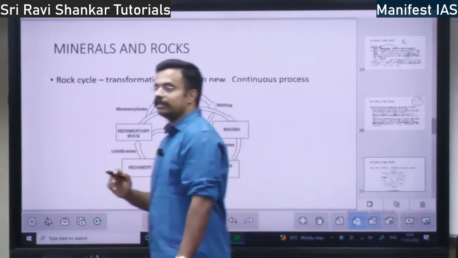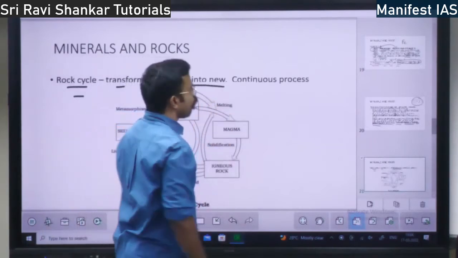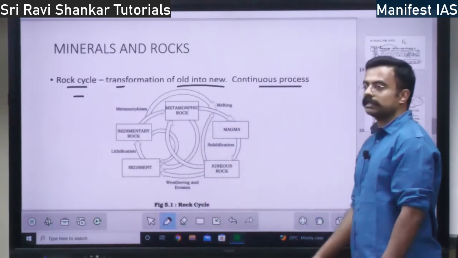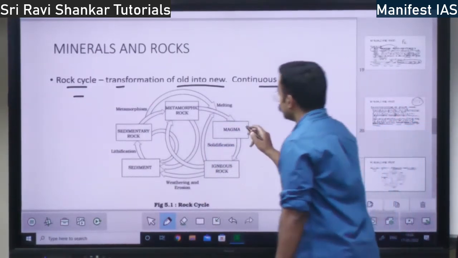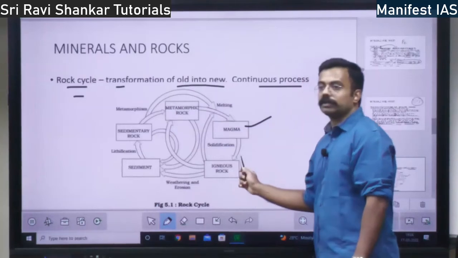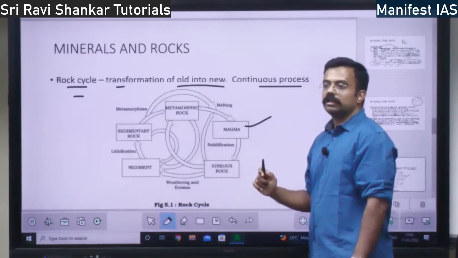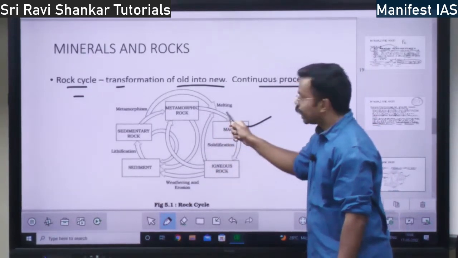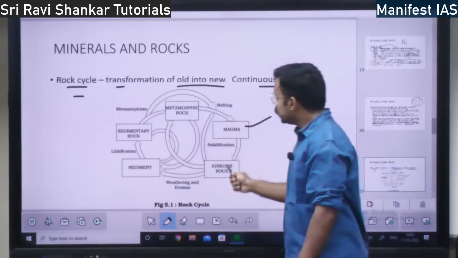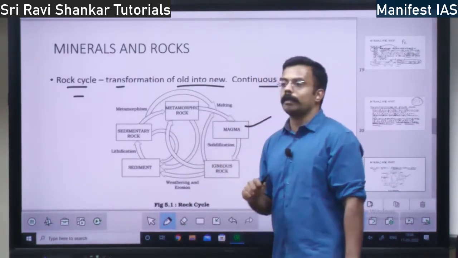So rock cycle is very important. What is rock cycle? Transformation of the old rock into new rock. It is a continuous process. So first you have magma. Please look at this diagram, it's very important. Magma will get solidified into igneous rock. This igneous rock again can melt and become magma. This is the first cycle, right? Then this igneous rock can, because of pressure, volume and temperature change, directly become a metamorphic rock.